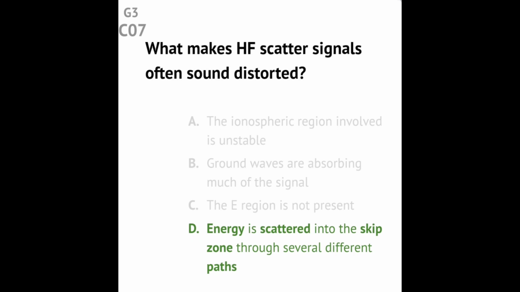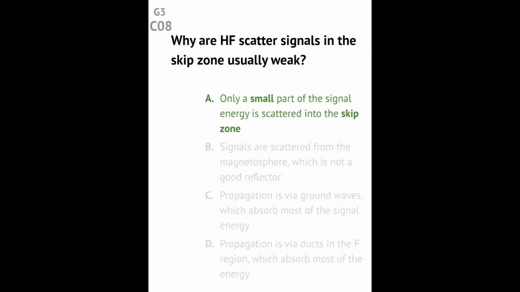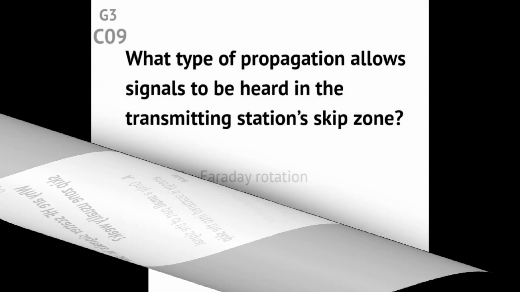Question G3C07. What makes HF scatter signals often sound distorted? Answer: energy is scattered into the skip zone through several different paths. Question G3C08. Why are HF scatter signals in the skip zone usually weak? Answer: only a small part of the signal energy is scattered into the skip zone.